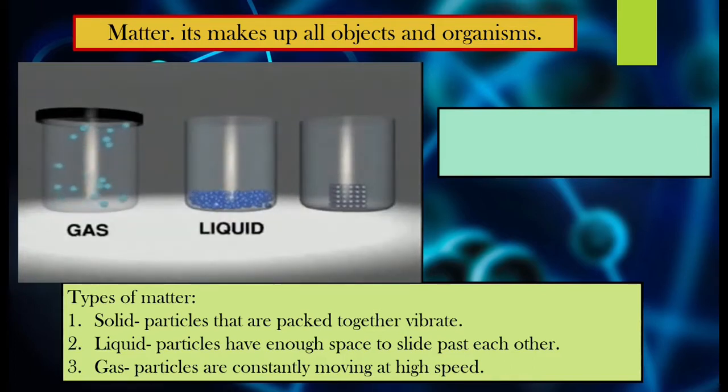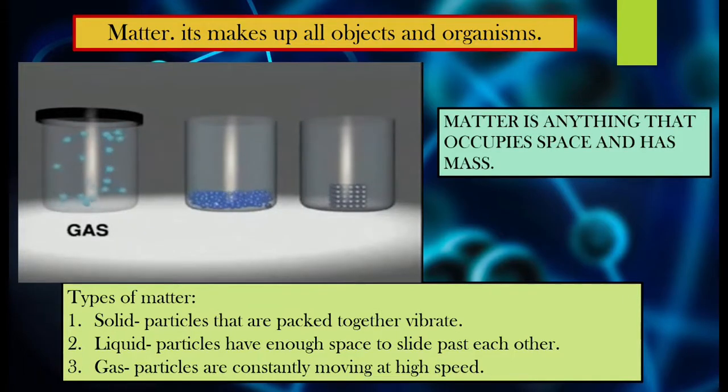So here in this image you can see how the particles in a gas, in a liquid, and in a solid are placed. Okay, in solid you see they are tightly packed, in liquid they are loosely packed, they have enough space to move, and in gas they are very loose, they are not even attached properly to each other. So they can constantly move around. So we can say that matter is anything that occupies space and has mass.